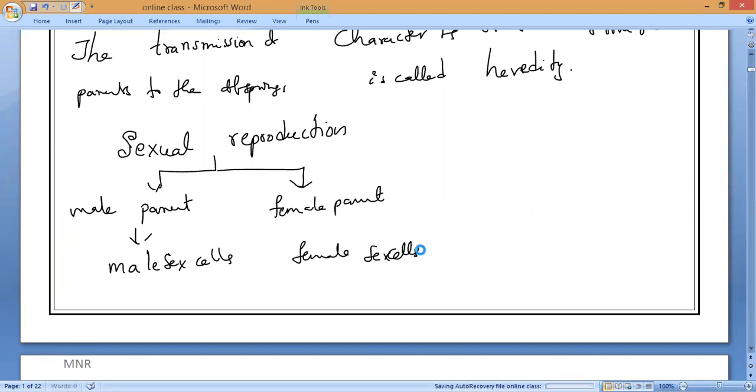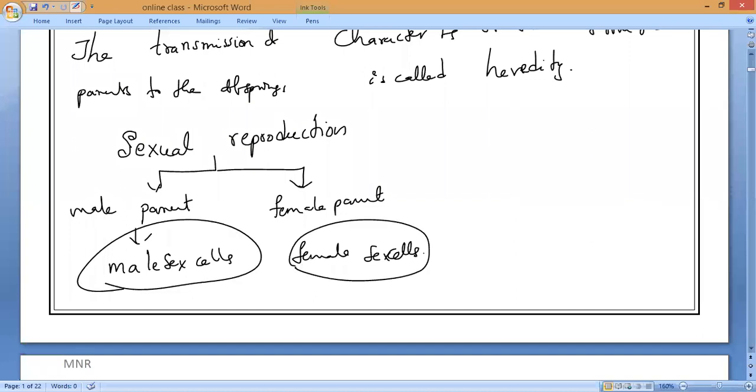These two parents reproduce the organisms by producing male sex cells and female sex cells, which we already studied. The male sex cells we call sperms. Female sex cells we call egg, ovule.